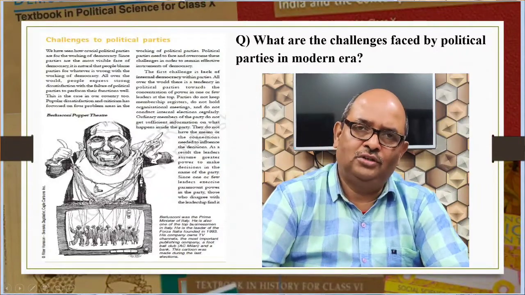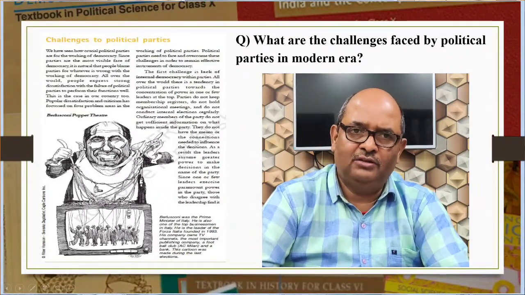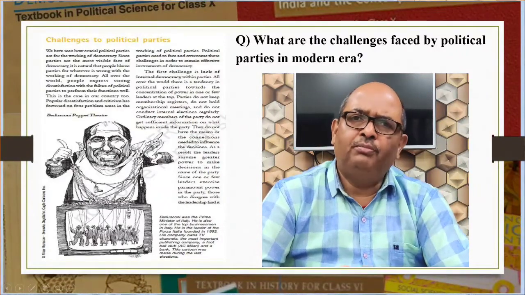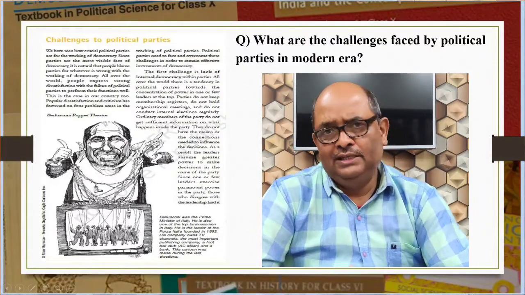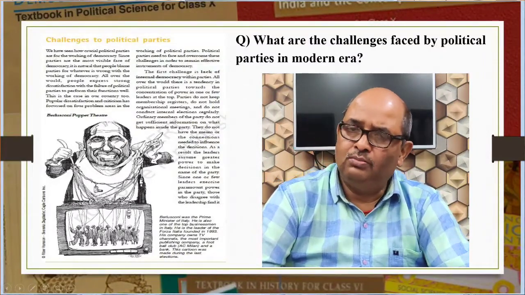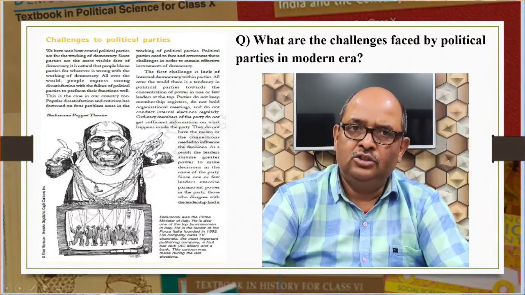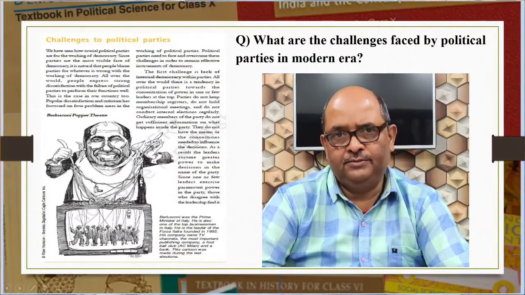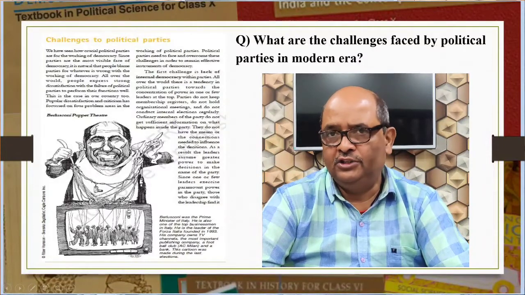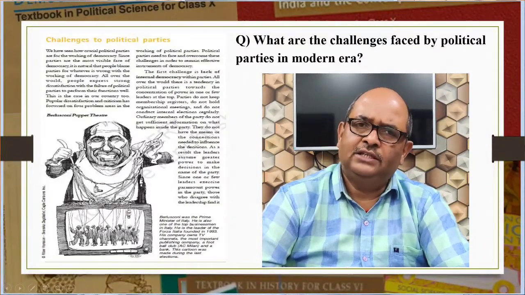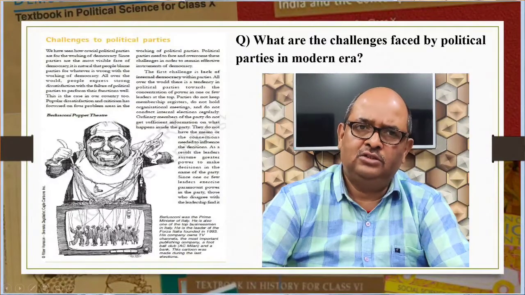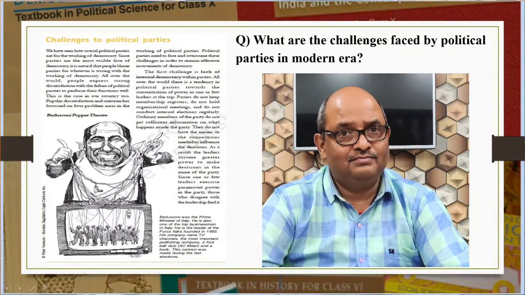The third point, muscle and money power. The role of money and muscle power is on the rise in almost all political parties. Parties choose the candidates who can raise money for the party and win elections with their money. In some cases, parties support criminals who can win elections.